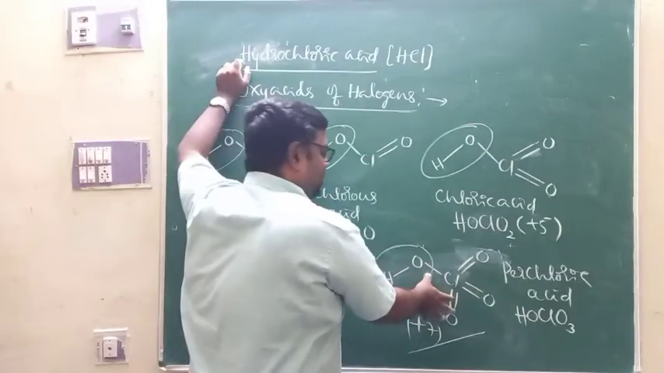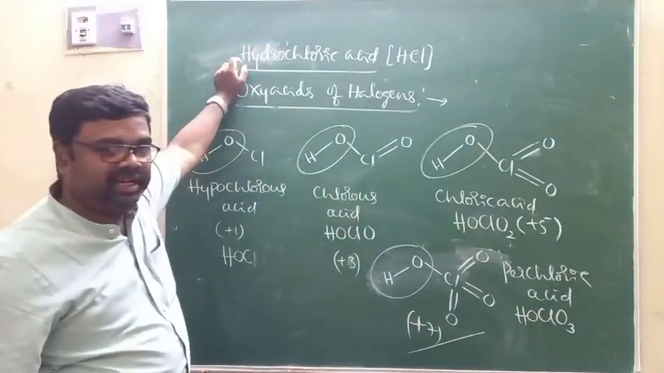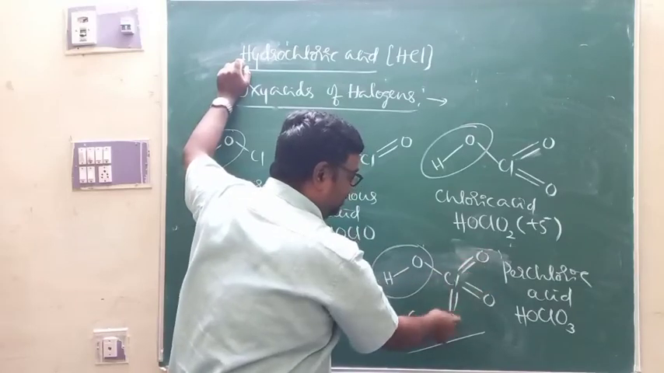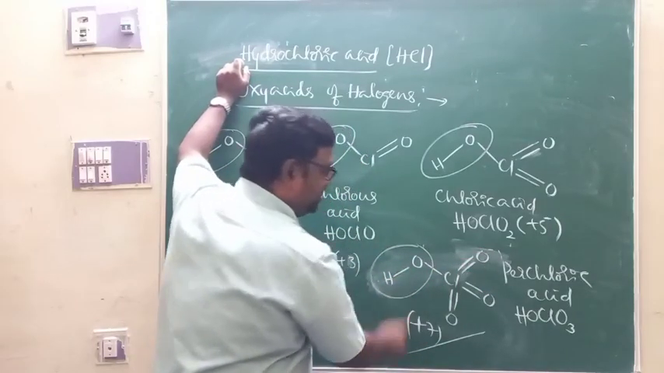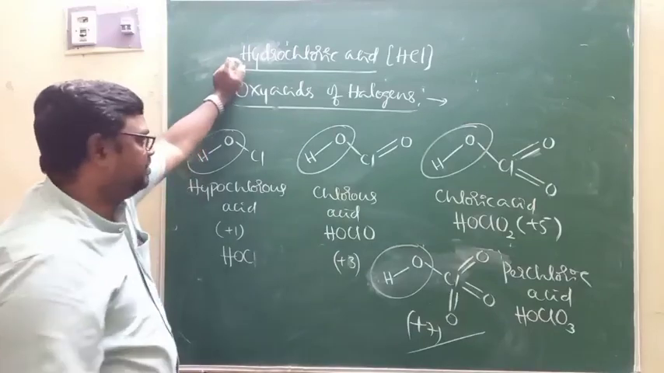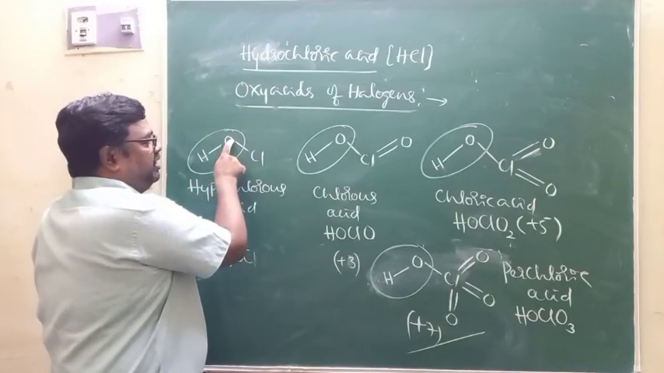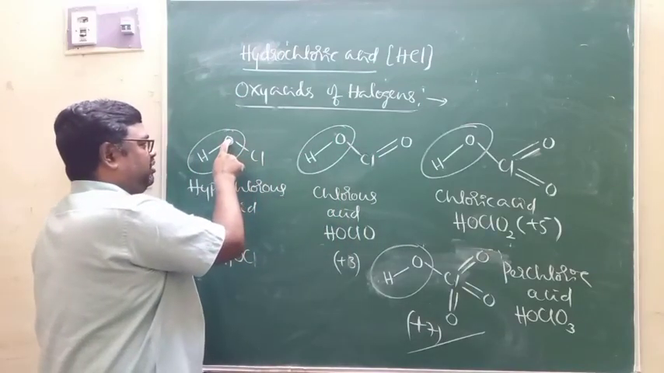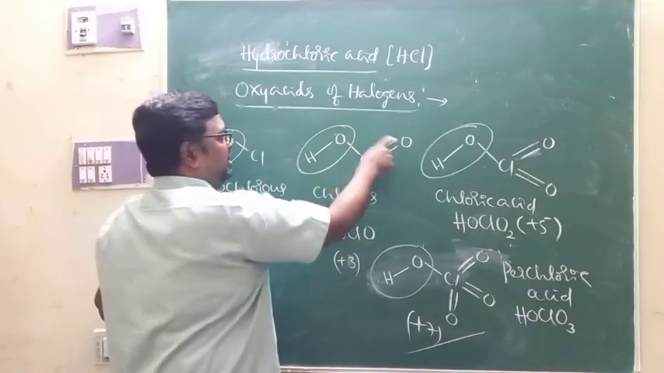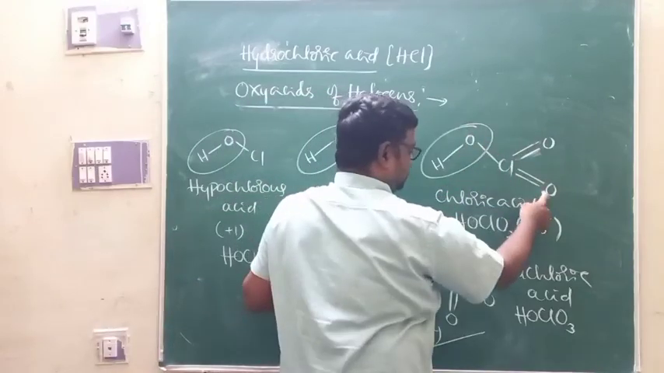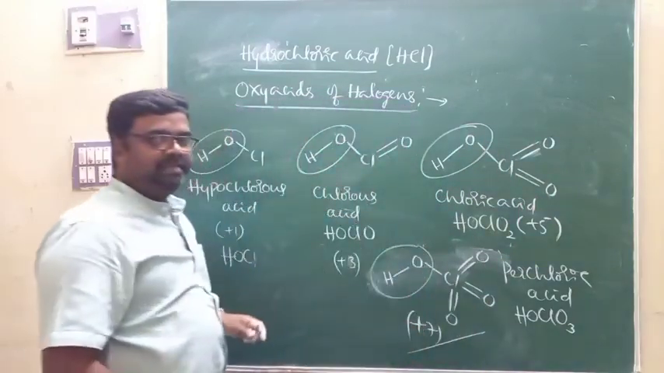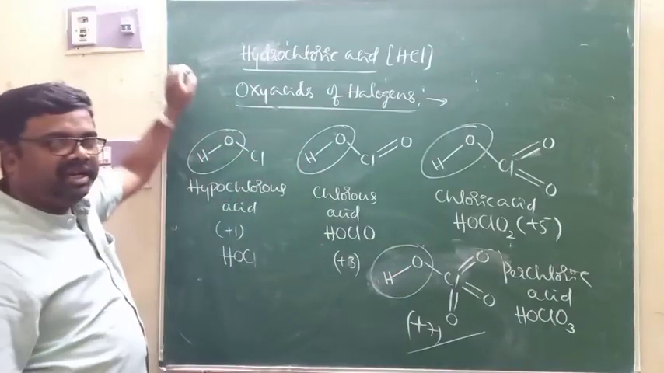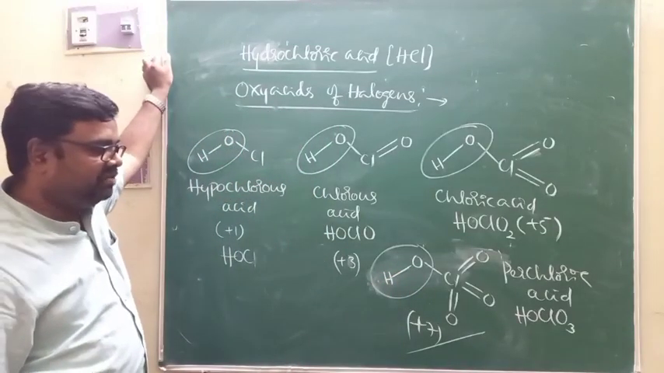Among these, its acidic strength is very high because of the electron withdrawing groups. Three electron withdrawing groups, so the OH bond is very weak. Here, there is one electron withdrawing group, oxygen. Here there are 2 oxygen atoms, here 3 oxygen atoms, here 4 oxygen atoms, so the OH bond is very weak. Therefore it readily releases H+ ions. Therefore it is the strongest acid.